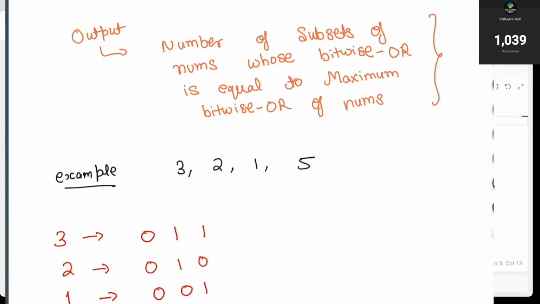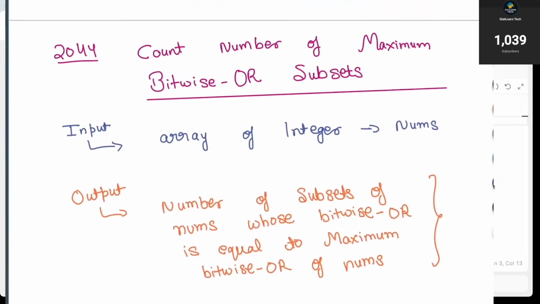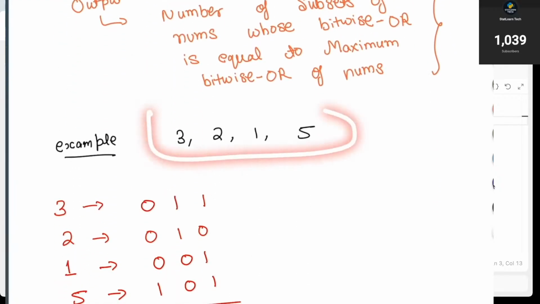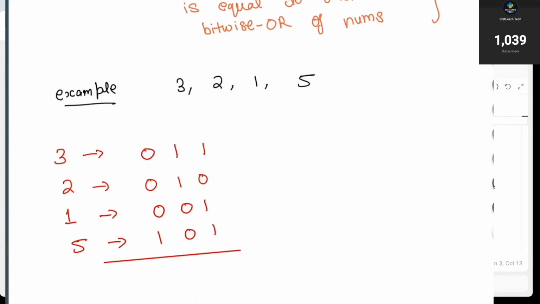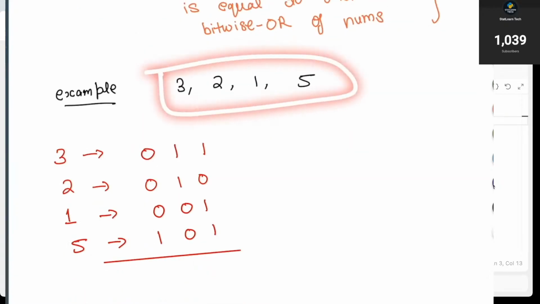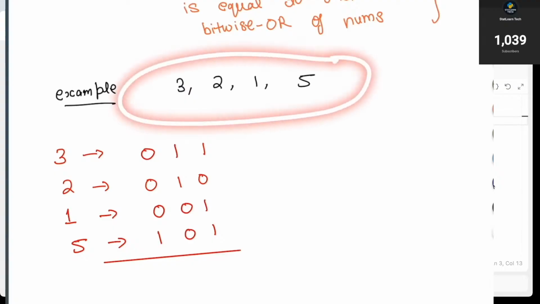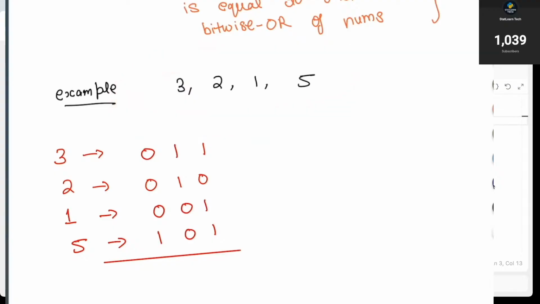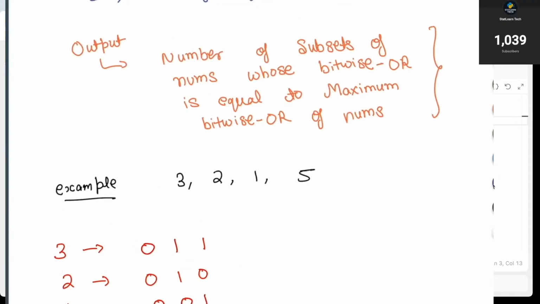Now let's try to understand the problem with the given example. We are given an integer array, and what we need to find is the number of subsets whose bitwise OR is equal to the maximum bitwise OR of nums.